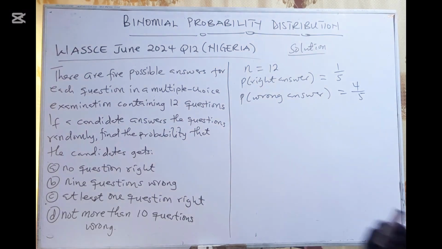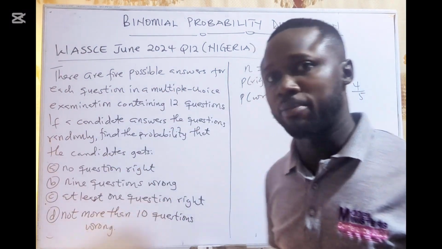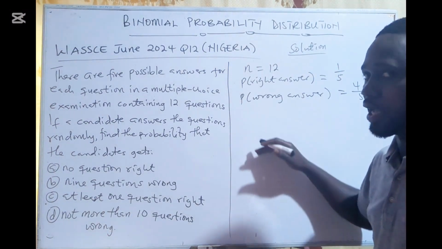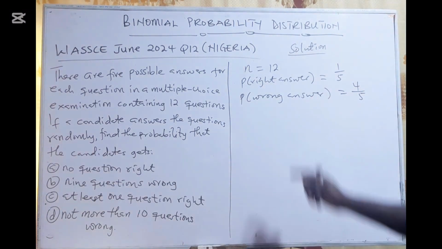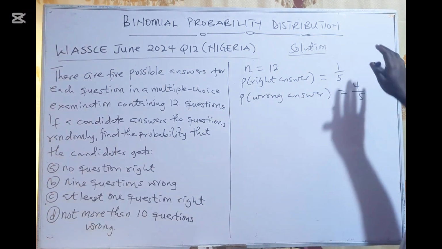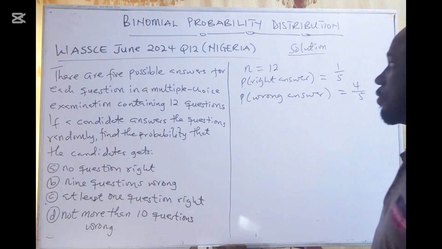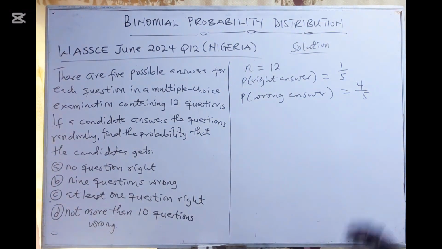Each question has 5 answers, and in an objective question only one will be correct. So the right answer will be 1 over 5, and the wrong answer will be 4 over 5. And the number of questions is 12, so our N is 12. I believe you get it.